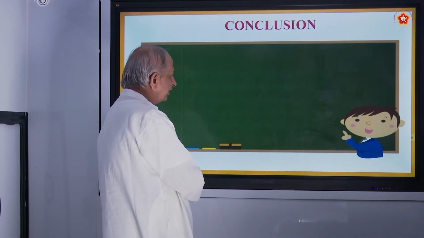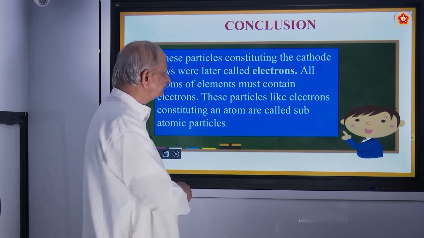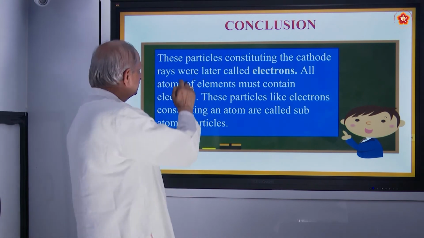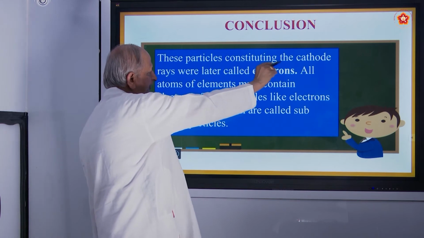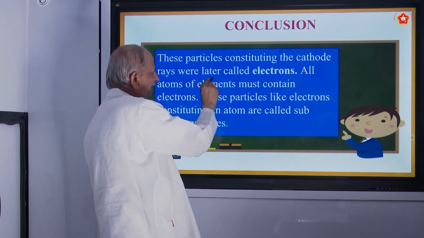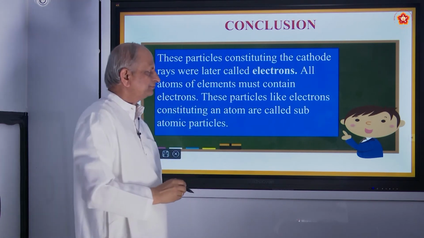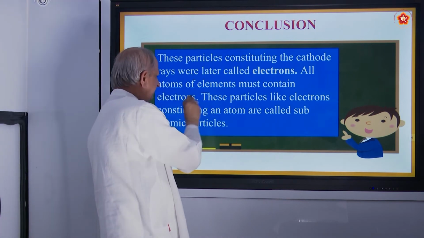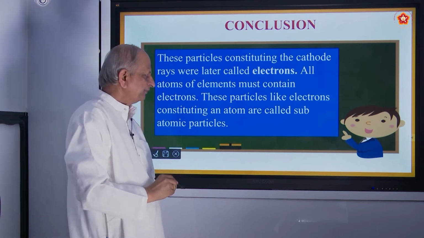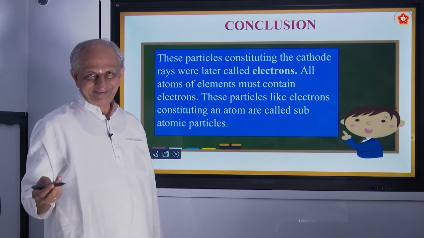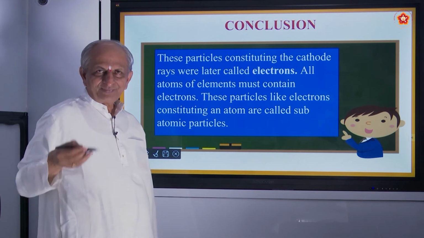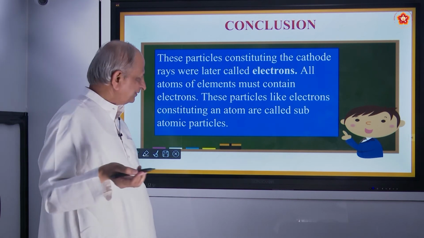So in conclusion, what you can decide from this experiment is that the particles constituting the cathode rays were later called electrons. All atoms of elements must contain electrons. Then a doubt may arise: is it only electrons or is something else there? That is the next topic.